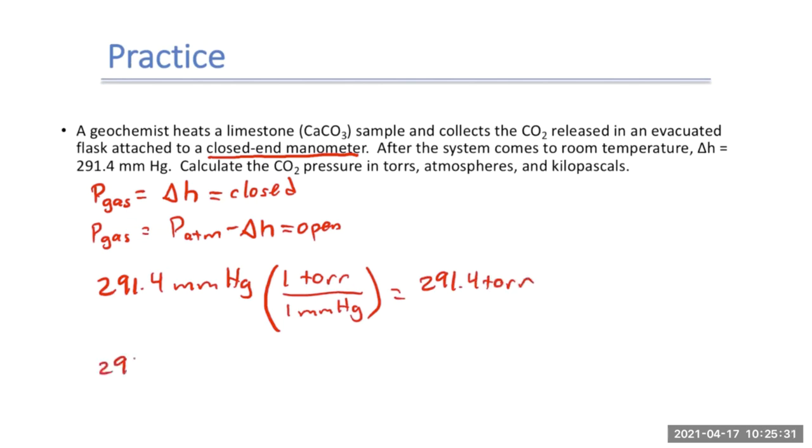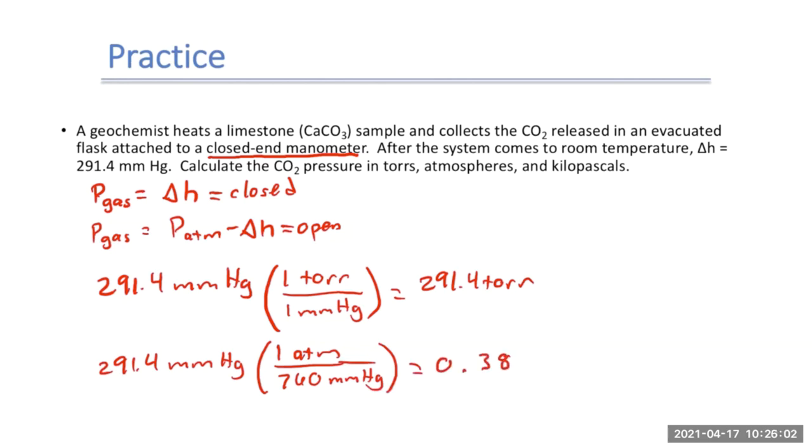Then we also have 291.4 millimeters of mercury, and we're going to convert it to atmospheres. So 1 atmosphere equals 760 millimeters of mercury, or 760 torr. When we do that conversion, we get 0.3834 atmospheres.